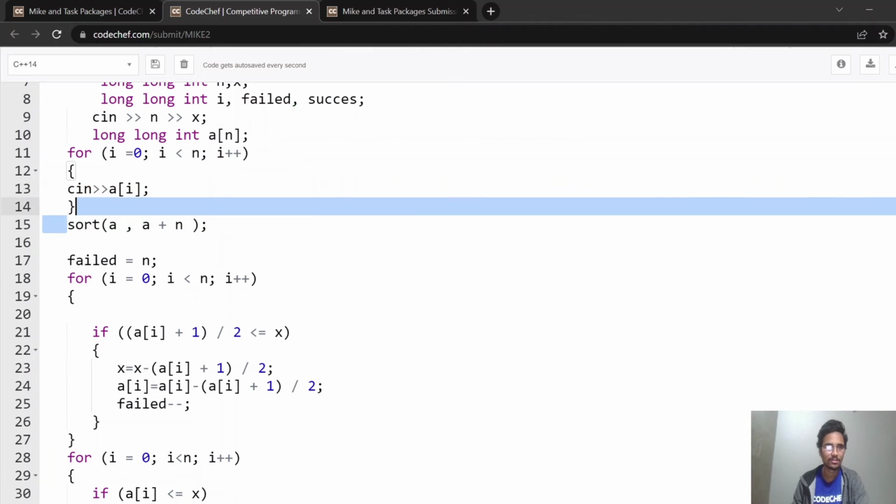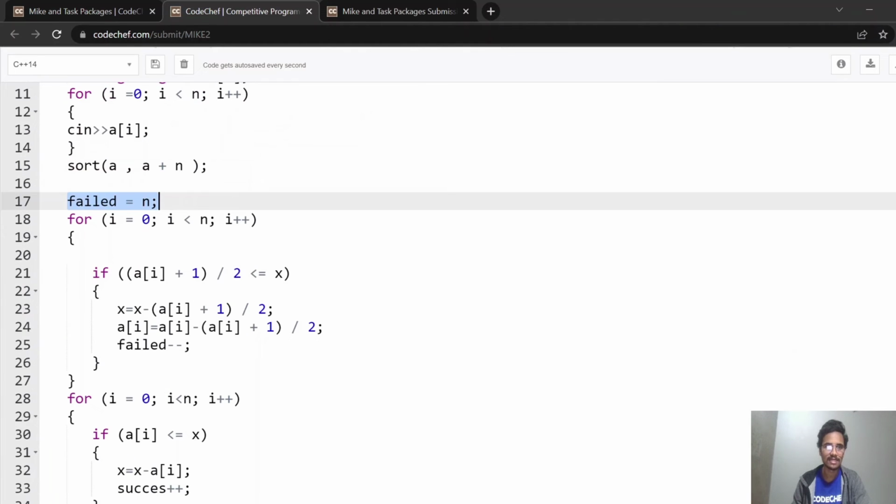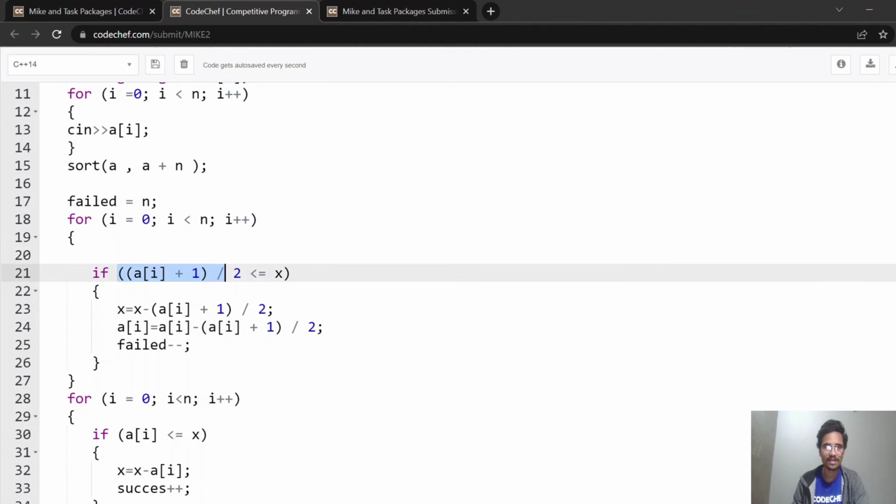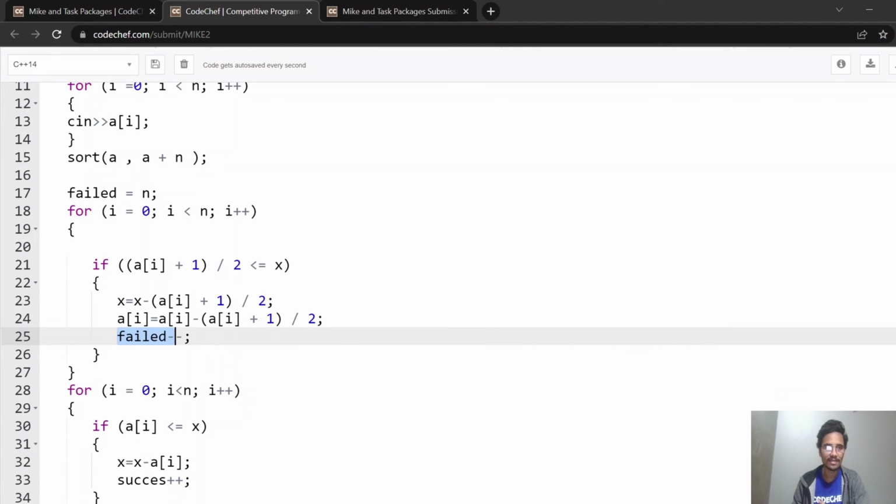Now we sort. Now failed is equal to n in the starting, and we run a loop for i equal to 0 and i less than n, i plus plus. Every time we are checking this value, if this value is less than or equal to x, then we will simply decrement our x. So x is equal to x minus (array of i plus 1) divided by 2, and we are updating this array. So array of i is equal to array of i minus this value. Now failed minus minus means we are decrementing our failed by 1.